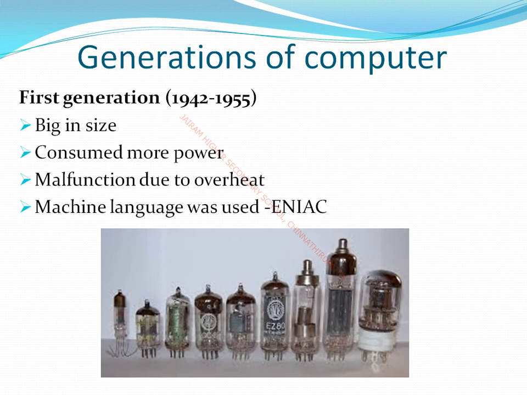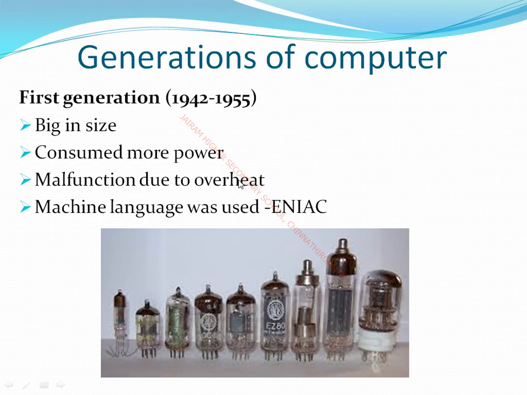Generations of computer. Every computer has the ability to perform all the tasks, but we can separate generations according to size, capacity and processing speed. In the first generation, they used vacuum tubes. First generation computers were developed between 1940 and 1955. They were very big in size and consumed a large amount of electricity. Sometimes they would malfunction due to overheating.